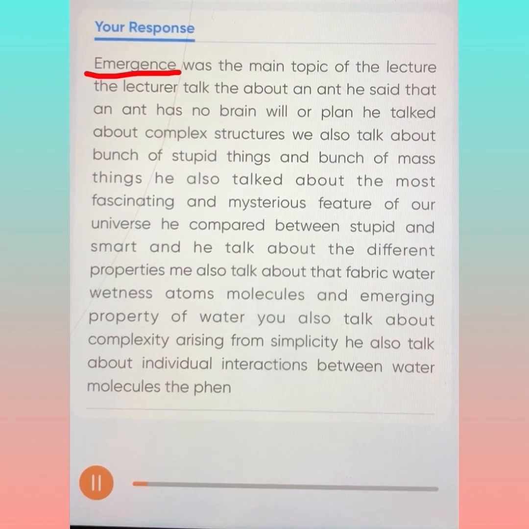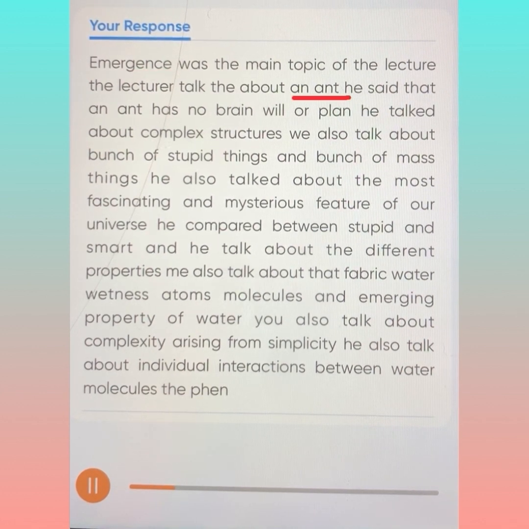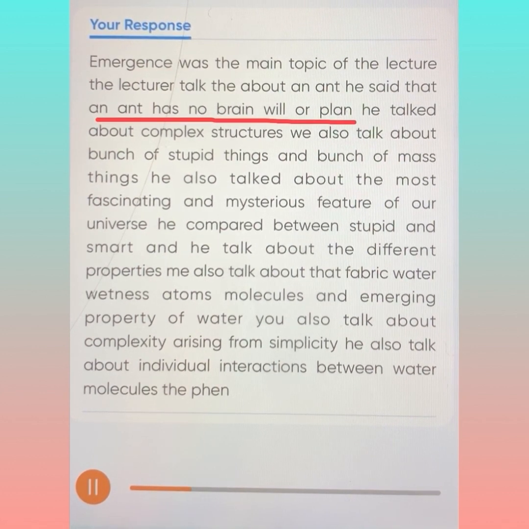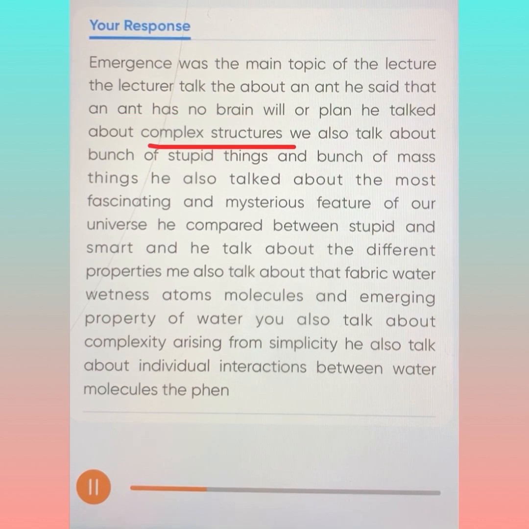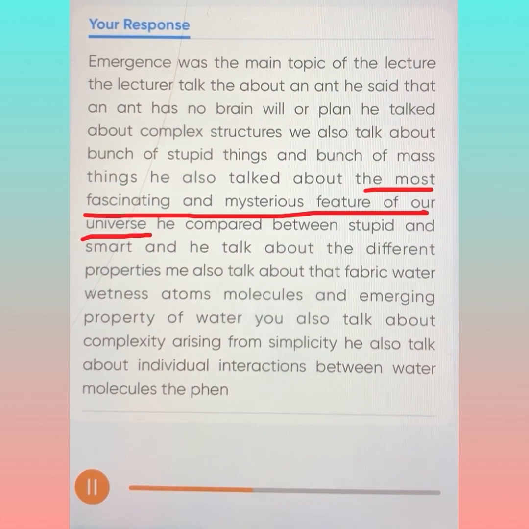Emergence was the main topic of the lecture. The lecturer talked about an ant. He said that an ant has no brain, will, or plan. He talked about complex structures. He also talked about a bunch of stupid things and a bunch of smart things. He also talked about the most fascinating and mysterious feature of our universe.